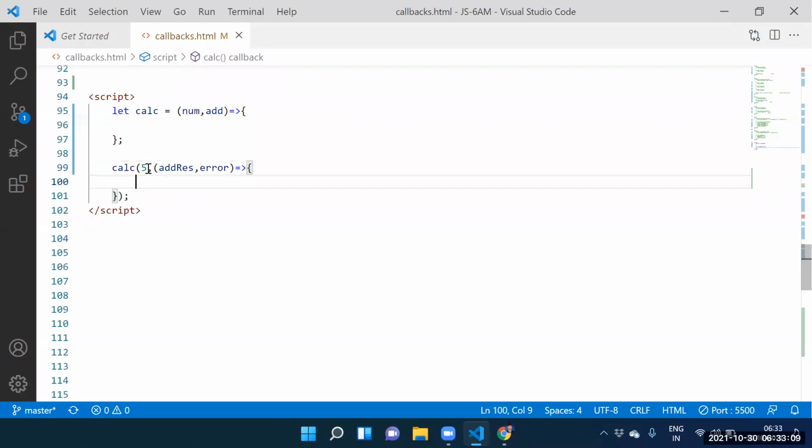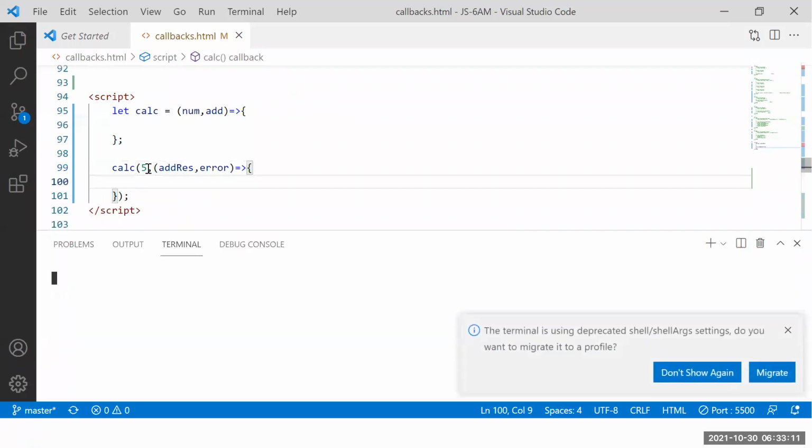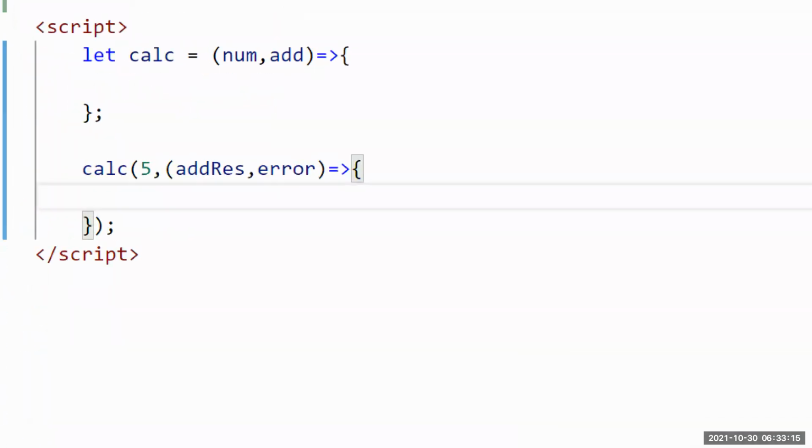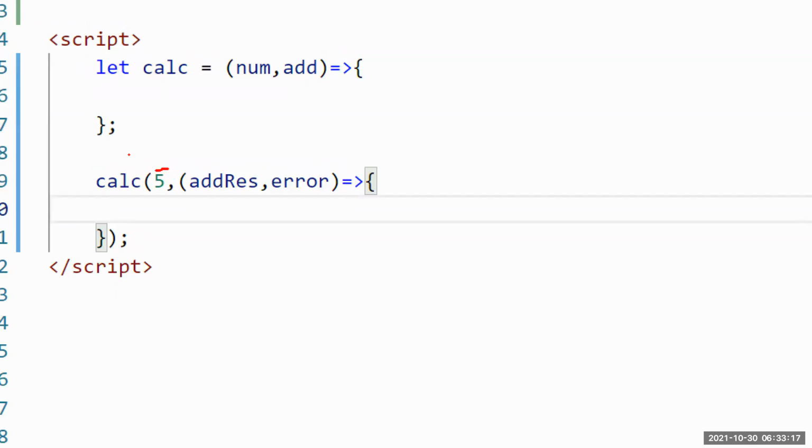Guys, please try to put the focus again. Here we have the 5, na. This number is stored into where? Num. Whatever the 5 we have here, that 5 is stored into num.